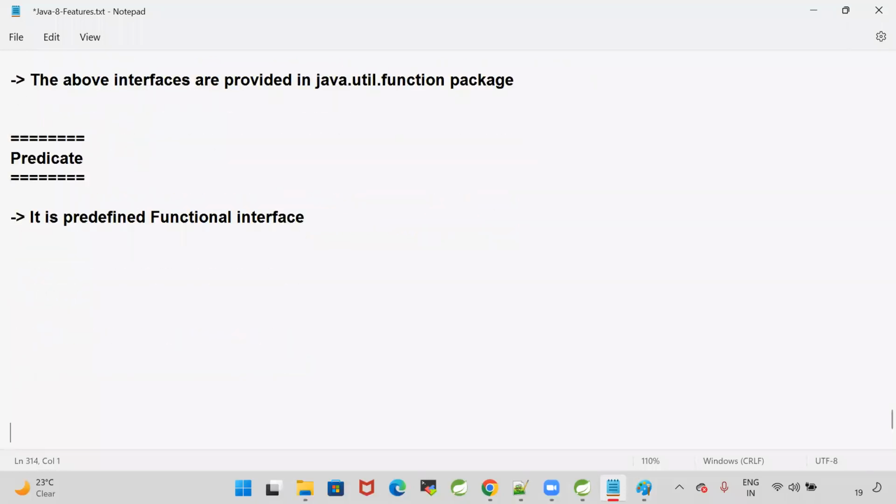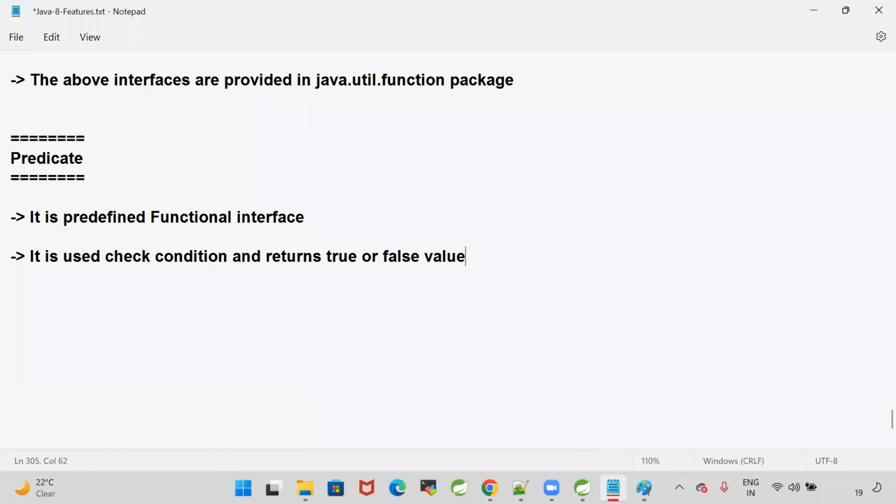It is used to perform some conditional check. It is an alternative for if else conditions. It is used to check a condition and returns a true or false value.